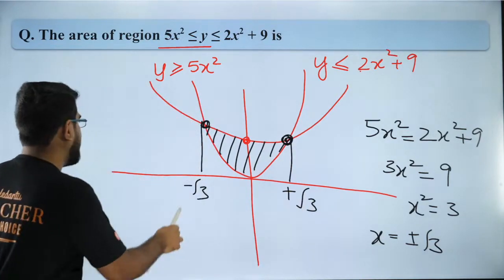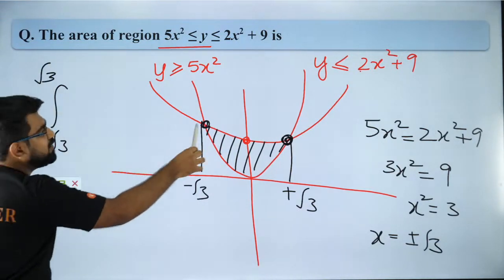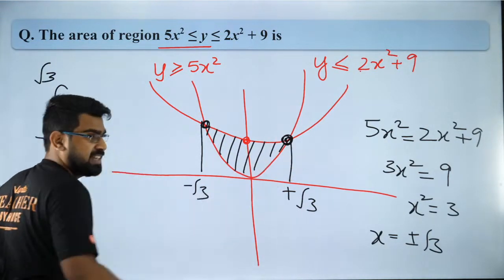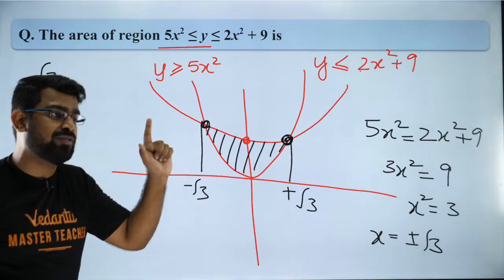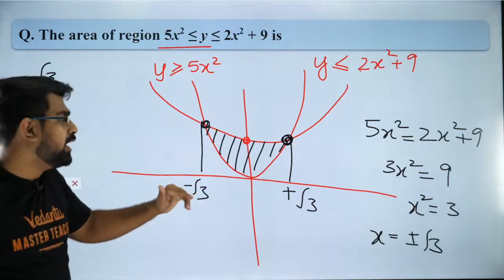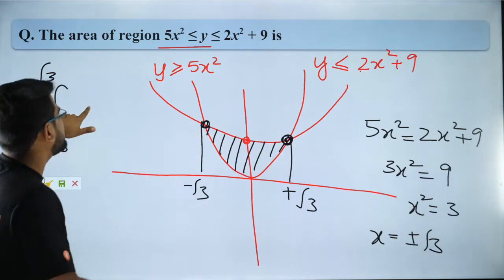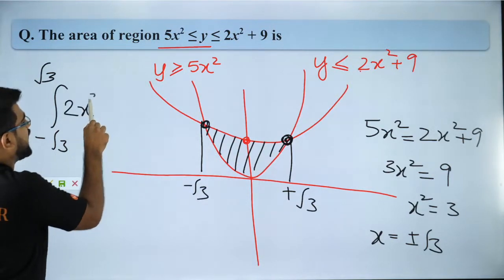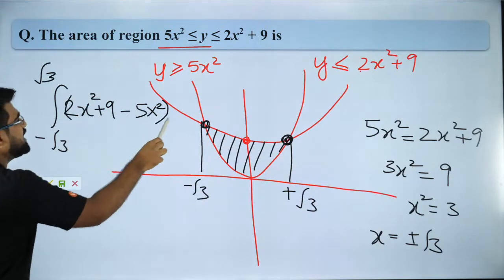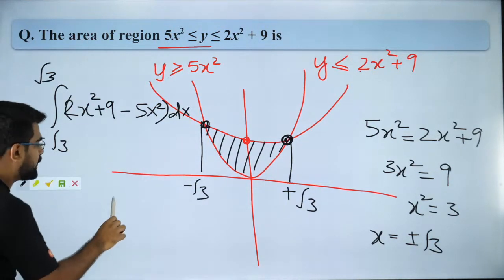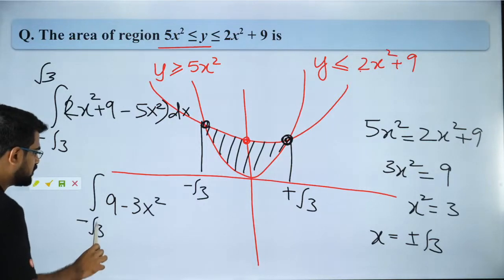So the area is the integral from minus root 3 to plus root 3 of upper function minus lower function. That is how you find out the area. Always please listen carefully. When you want to find out the area, it is upper function minus lower function. Upper function is 2x square plus 9, minus lower function 5x square. So that is my area. It's very simple. So it's going to be 9 minus 3x square, integral from minus root 3 to plus root 3.